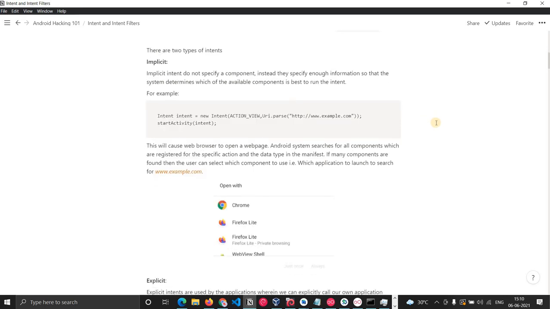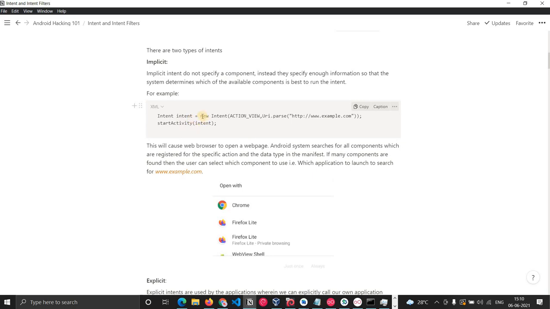There are two types of intents: implicit intent and explicit intent. What is an implicit intent? An implicit intent is one which does not specify a component. Instead, it specifies enough information about the action, and the system gives a pop-up asking which component you want to use to perform this action.